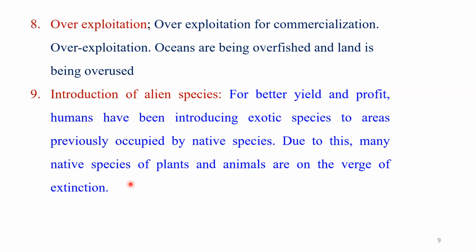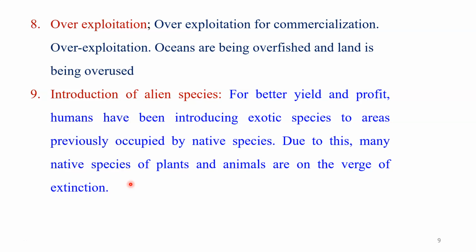When we introduce any hybrid variety of plants, crops, or animals, and the numbers of the new variety increase, whether in the case of animals, plants, trees, or crops, then on the other hand the native variety of the species are damaged or disturbed due to the introduction of the new variety.